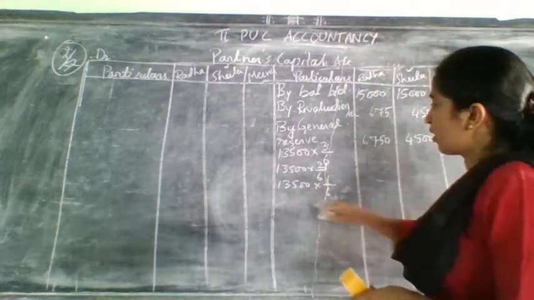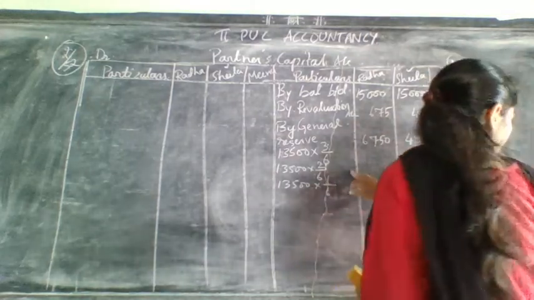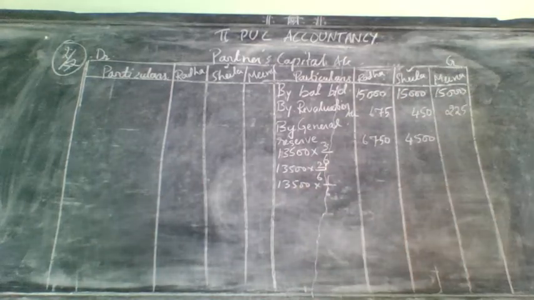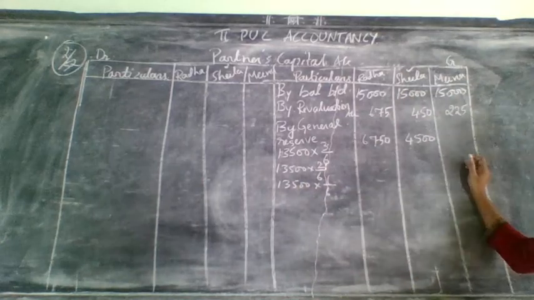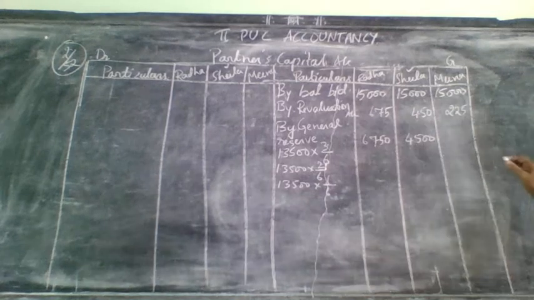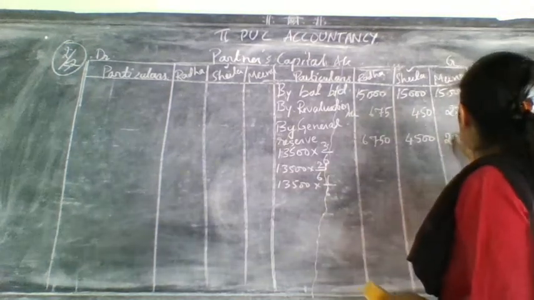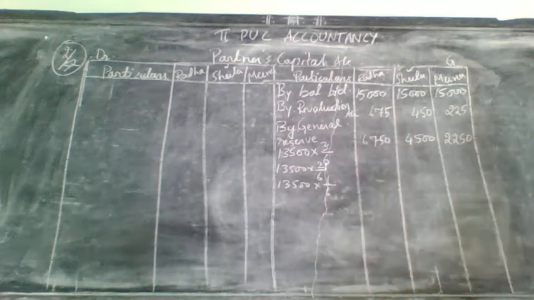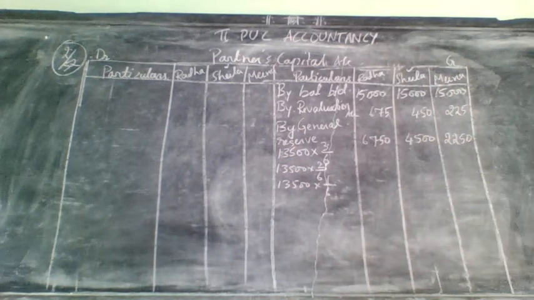4,500. Do it in a calculator. 13,500 into 1 divided by 6 into 1 divided by 6. How much will it come? It will come 2,250. So write that 2,250 for the third partner. Okay.